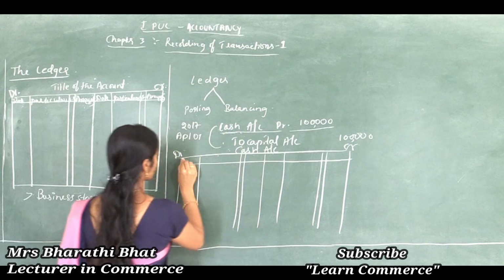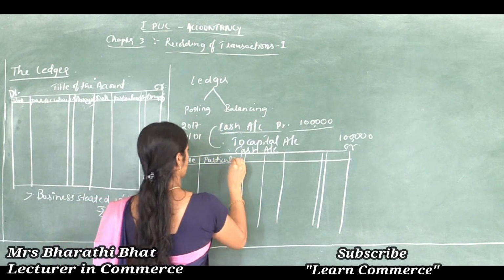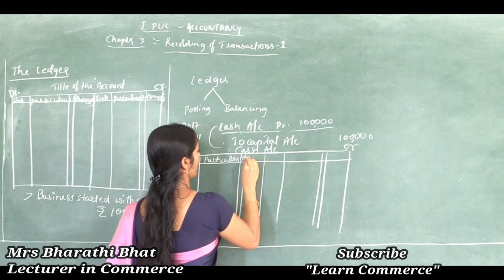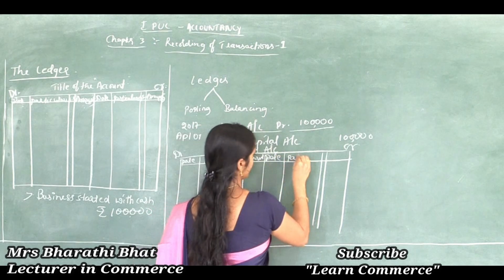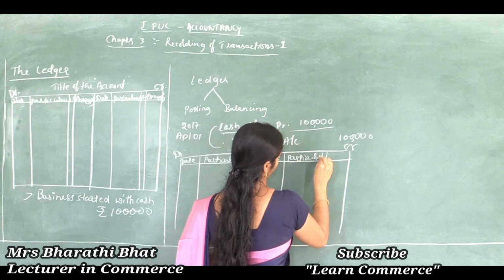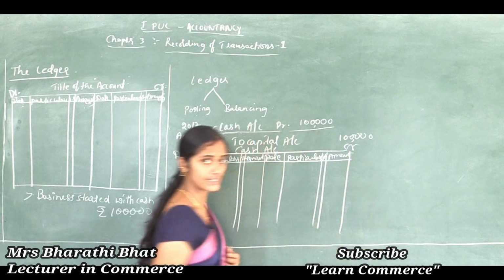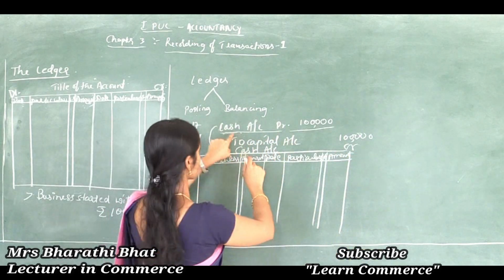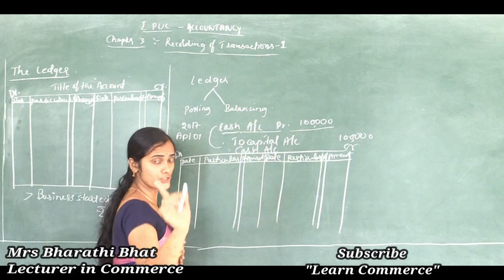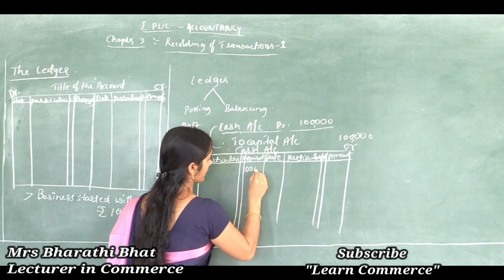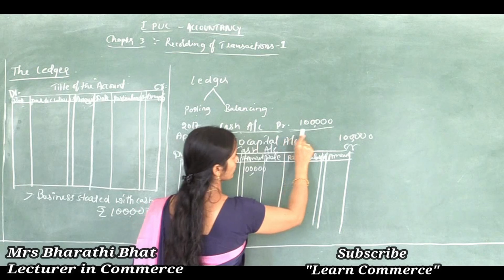So first fill these columns: date, particulars, JF, amount, date, particulars, JF, amount. Clear, right? Just give your concentration here. Cash account debited 1 lakh. So first record 1 lakh, because the cash account is debited.